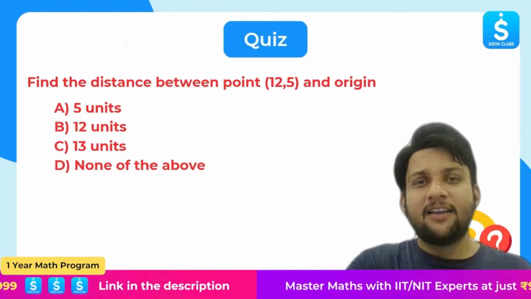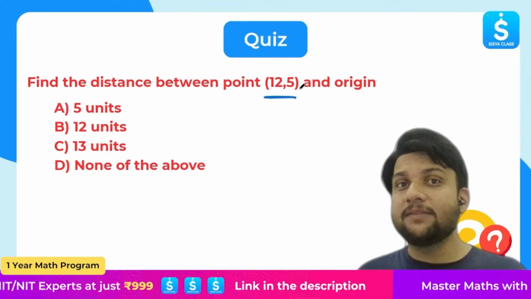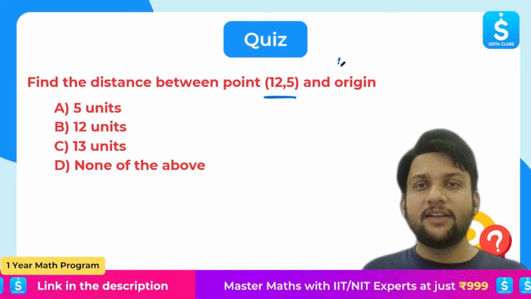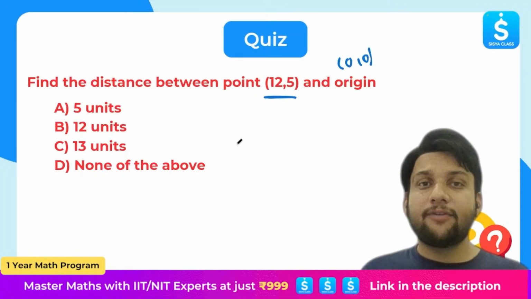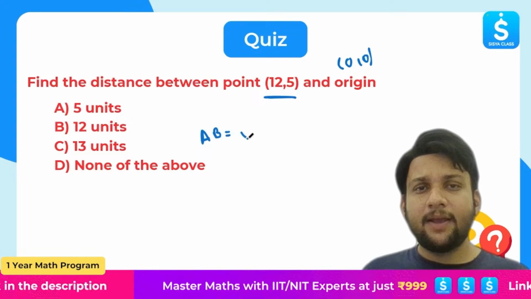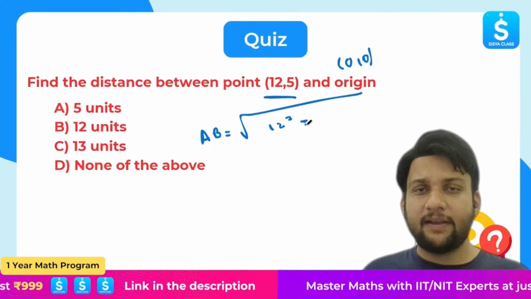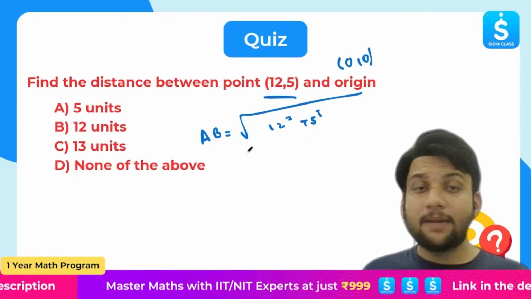Very easy. Find the distance between points (12, 5) and the origin. What are the coordinates of the origin? (0, 0). So if I have to find the distance, let's say AB, this will be given by the square root of (12 minus 0) squared plus (5 minus 0) squared. Now, as I told you, these are Pythagorean triplets.